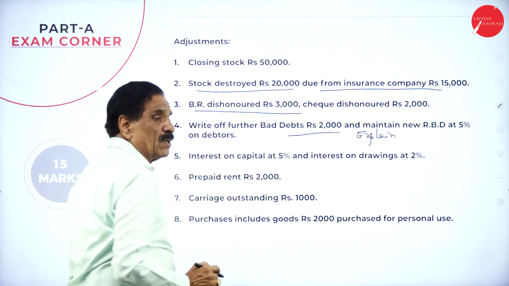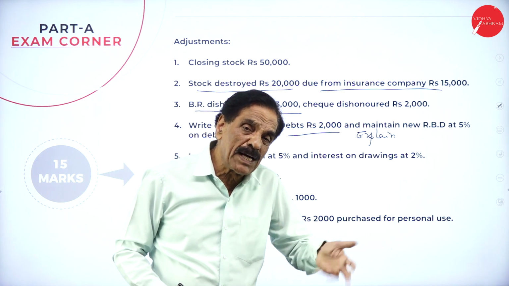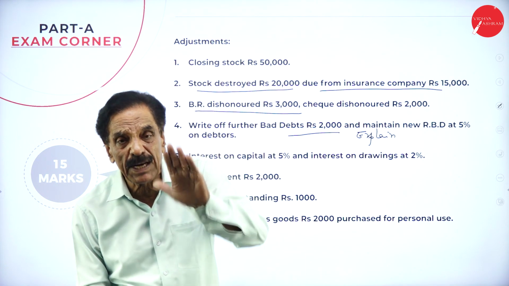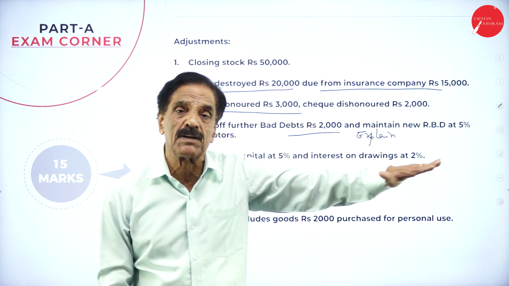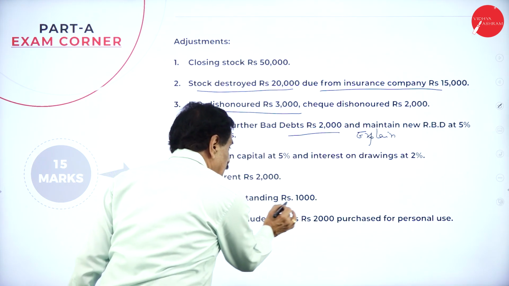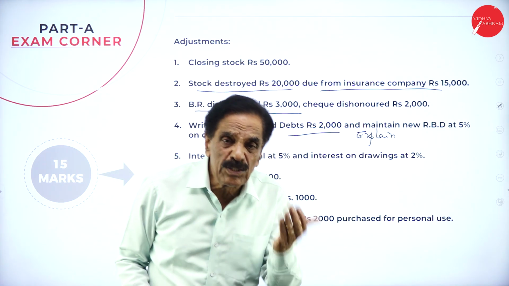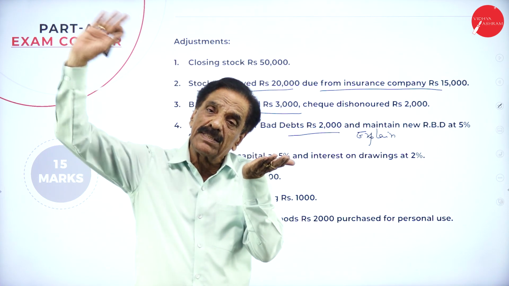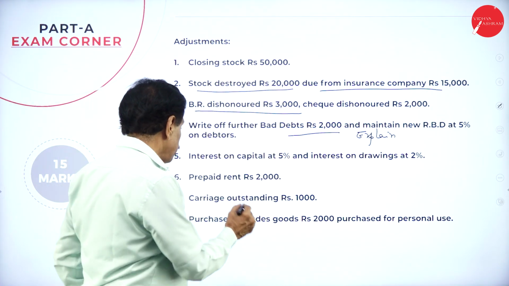Prepaid rent. So we have paid more. How much did you pay more? 2,000. Deduct from the rent, asset side of the balance sheet. Carriage outstanding to be paid: add to carriage inward, then liability side of the balance sheet.